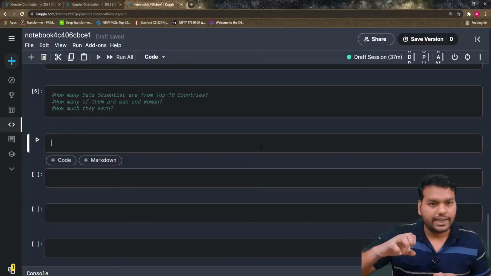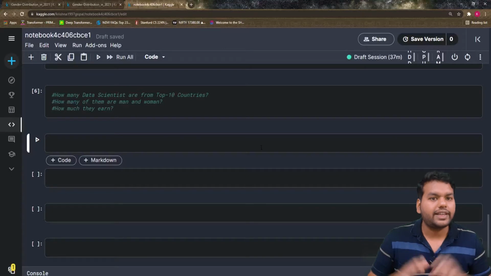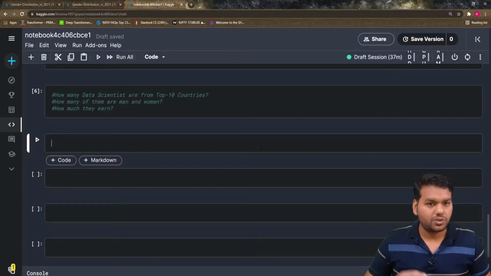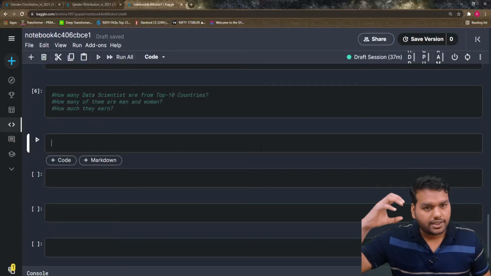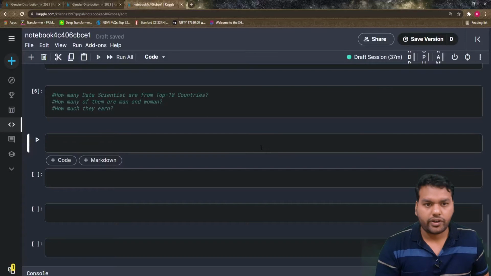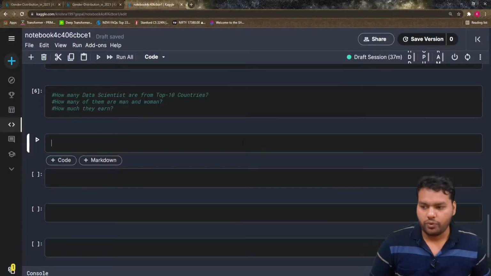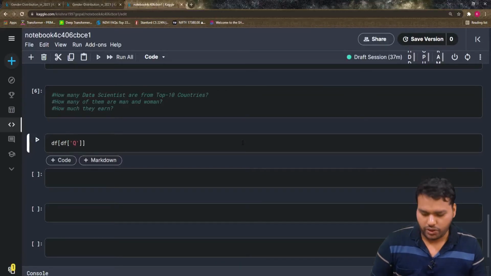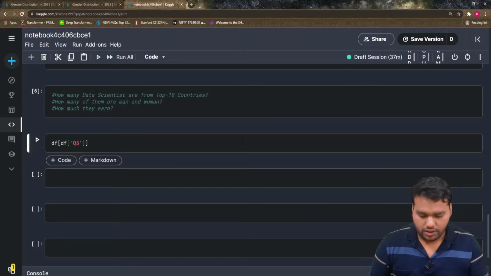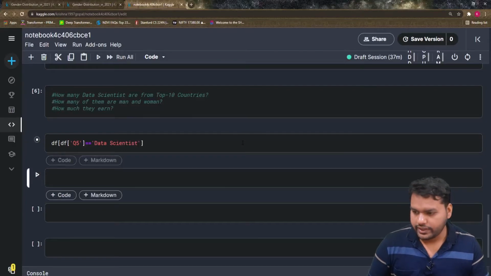First I want to select the data frame which only contains data scientist as the job title, because we have other jobs like research scientist, data analyst, project manager. I only want to see how many data scientists there are. So I want to fetch the data from the data frame which only contains the data scientist. So let's see how we will do this. I'm defining the df, that is, I think it is Q5 if I'm not wrong, and data scientist. So let's see what will come.